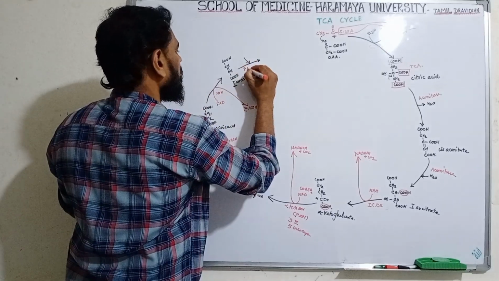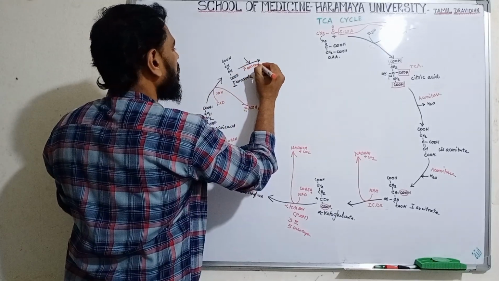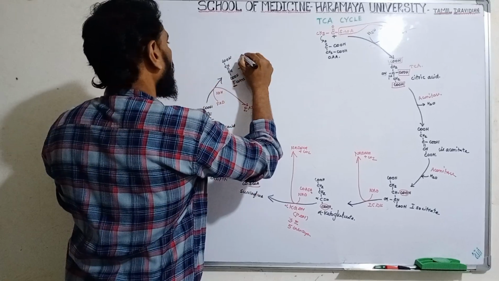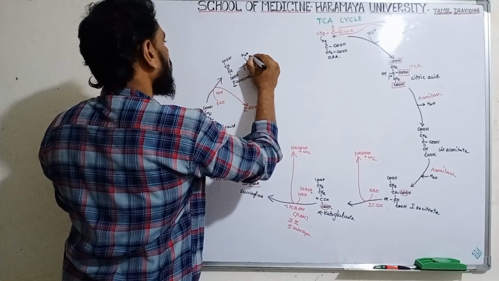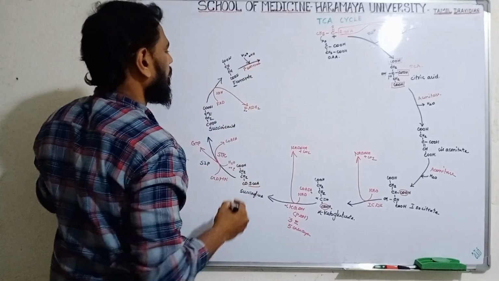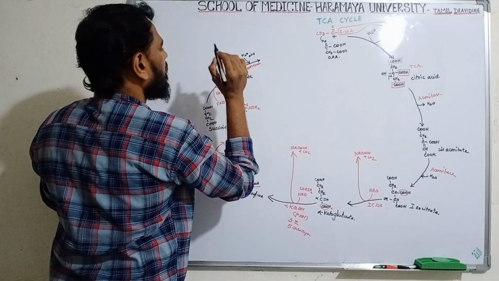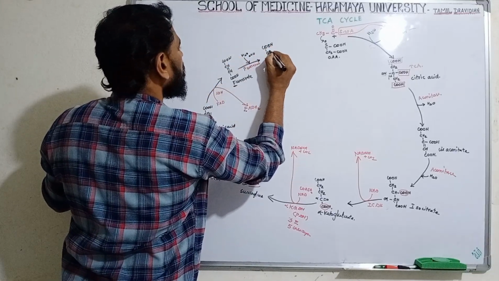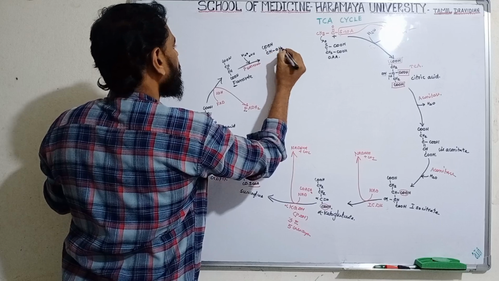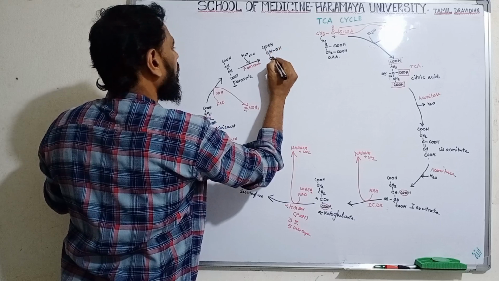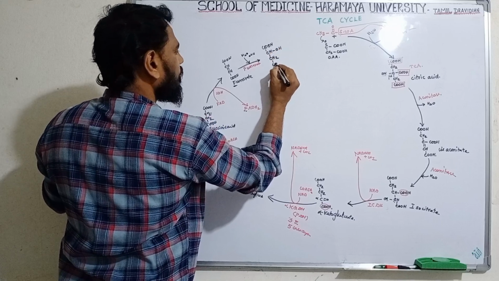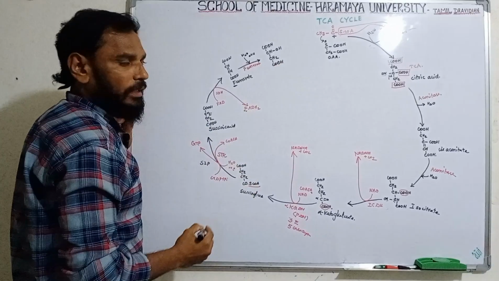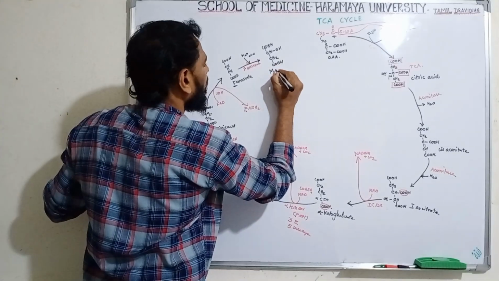The fumarase enzyme brings in the water molecule. The water molecule means OH and H. Clear? One OH attaches here, one hydrogen atom attaches here. Then it forms COOH, CH, OH. One OH attaches here, one more hydrogen atom attaches here. Then it forms this, which is called malate or malic acid.